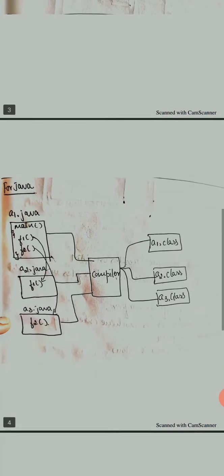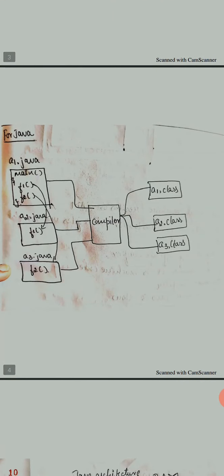Coming to Java. Similarly, we have a main function here with two other functions, F1 and F2. The main function is stored in a1.java. The F1 function is stored in a2.java and the other function F2 is stored in a3.java.